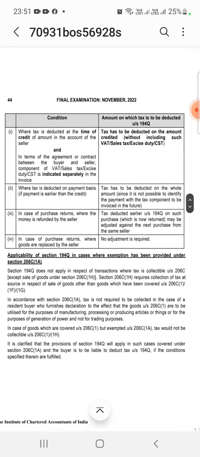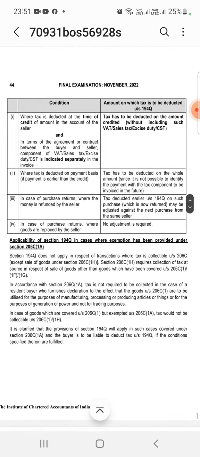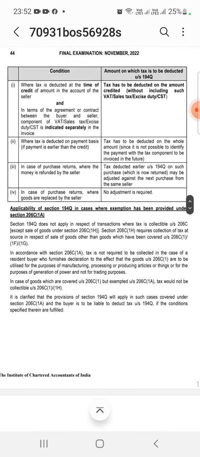There is also a condition: if at the time of payment or credit the total amount includes GST, VAT or CST, then you have to deduct TDS only on the amount without including the VAT, sales tax, excise duty or GST, and the GST and taxes should be separately disclosed. So you deduct TDS only on the actual payment amount.